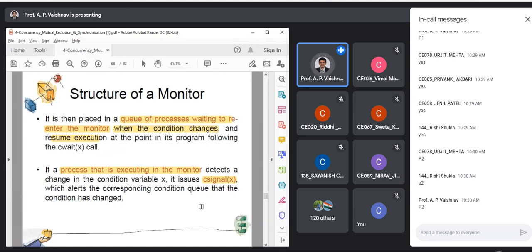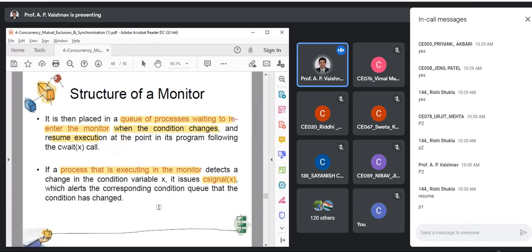So that P1 can be dispatched whenever its turn comes, right? It alerts the corresponding condition queue that the condition has changed. So now P1 is eligible to run. Whether it will run or not is decided again by the dispatcher. Clear?